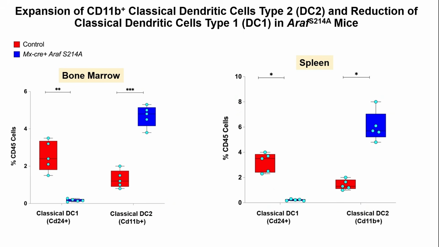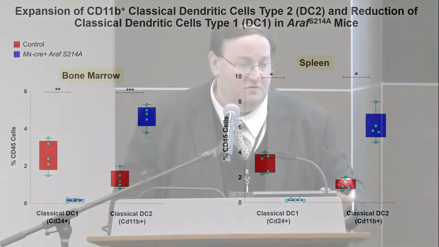We also looked at the monocyte-derived dendritic cells, which are CD11B positive dendritic cells. We see a massive increase of those, the type 2 dendritic cells, in the bone marrow, spleen and liver by flow cytometric analyses compared to the Cre negative mice. So we're seeing a massive expansion of the myelomonocytic compartment, particularly the monocyte macrophage compartment, with a depletion of B lymphopoiesis, which we sometimes see in some histiocytic neoplasms, including systemic LCH and systemic Erdheim-Chester disease.